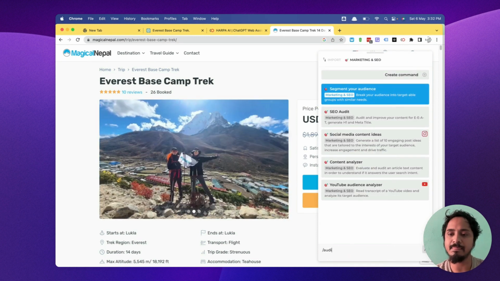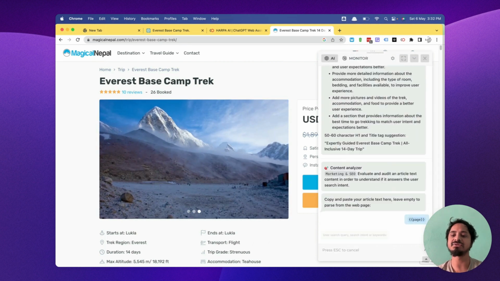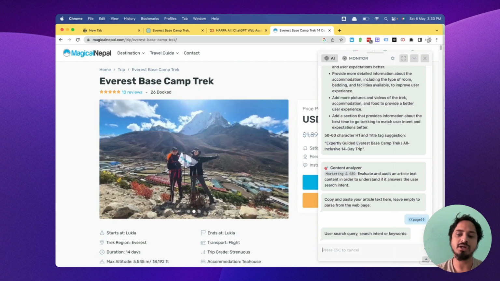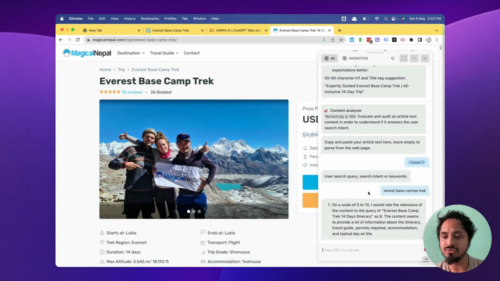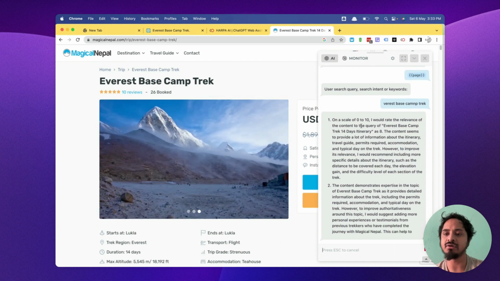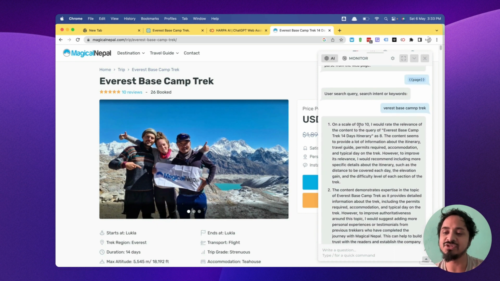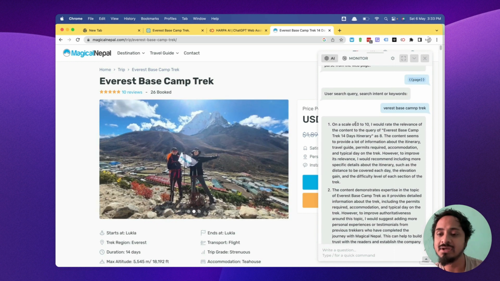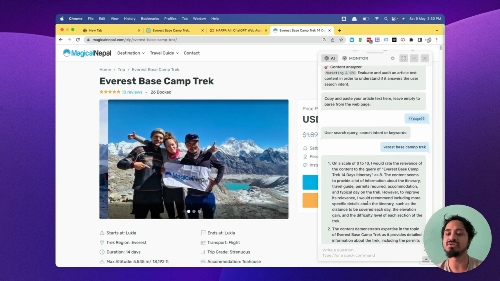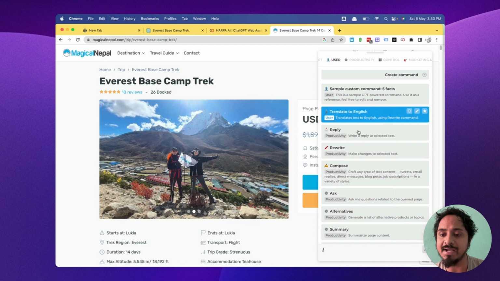Let's see, the audit is done. Okay, content analyzer is also there. Let's see the content analyzer. Okay, Everest base camp trek. On a scale of 0 to 10, I would rate the relevance of the content to the query Everest base camp trek as an 8. Interestingly, it gives a score of how well the content matches the URL, and how good the content depth is. So it gives a score of 8 out of 10, which is good. There are lots of things you can do, guys.